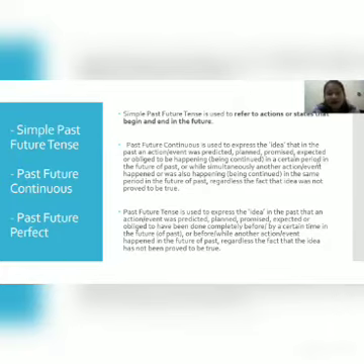Past future tense is used to express the idea in the past that an action or event was predicted, planned, promised, expected, or obliged to have been done completely before a certain time in the future of past, or being done while another action or event was happening in the future of past, regardless the fact that idea has not been proved to be true.